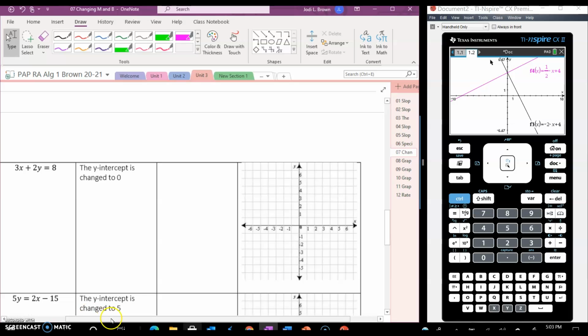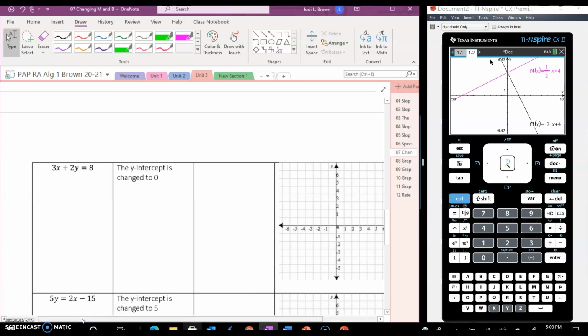Uh-oh. What happened to this one? This one we have to solve for y. Y is not by itself, right? It has to be by itself. So let's subtract 3x, not 2x, from this side and this side.